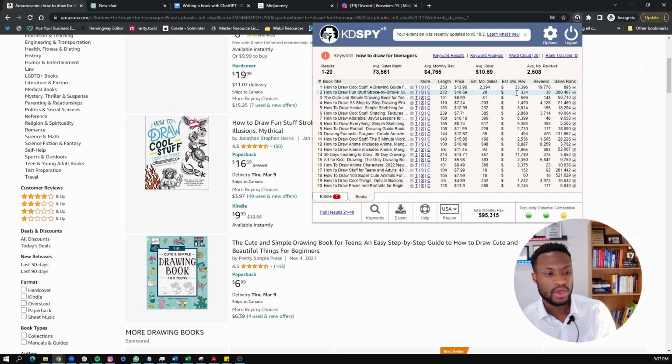So here, if we look at this niche, this is actually a very interesting niche, because this book, as we can see here, The Cute and Simple Drawing Book for Teenagers, brings in about $566 per month and has about 143 reviews. So that fits our criteria. So if we look again here, let's see another book that has less than 150 reviews. So this one has like 46 reviews, but brings in over $6,000 per month, right? So it's like how to draw adorable, joyful lessons, blah blah.